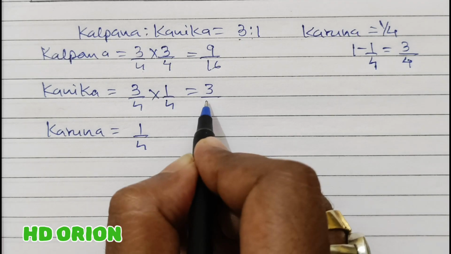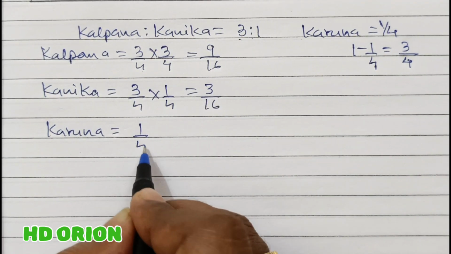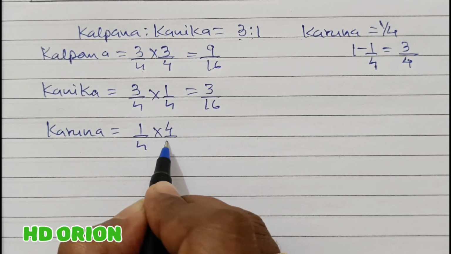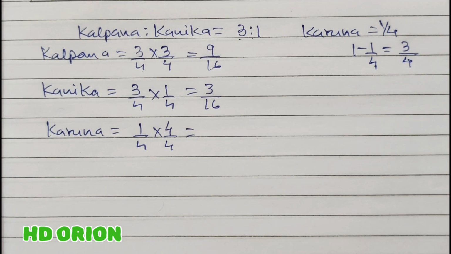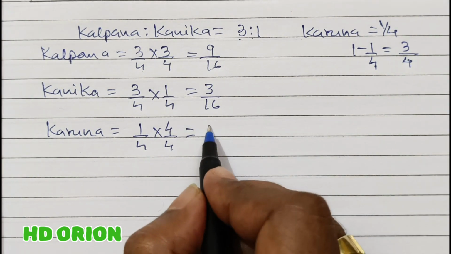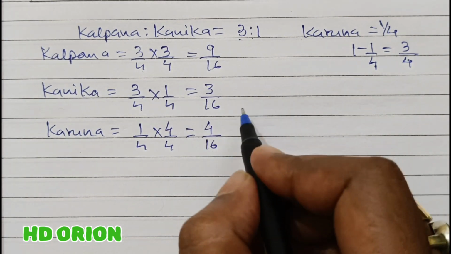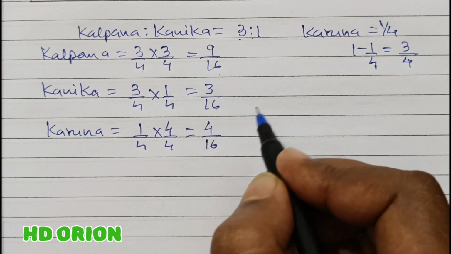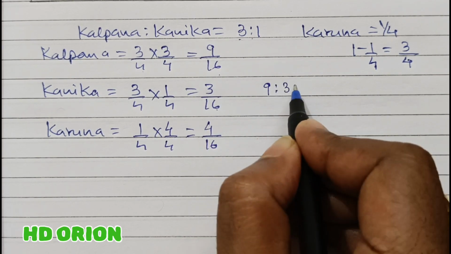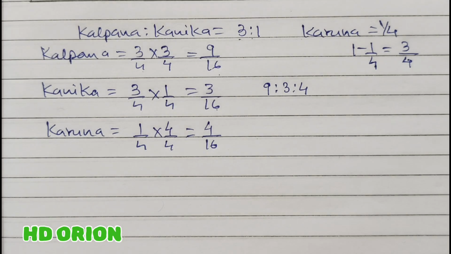Here also 16, here also 16. So in order to make this 16, we have to multiply and divide it by 4. So it becomes now 4/16. Because the denominators are the same, the numerators are the profit sharing ratio, that is 9:3:4.